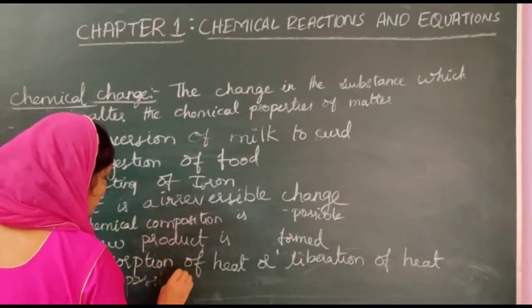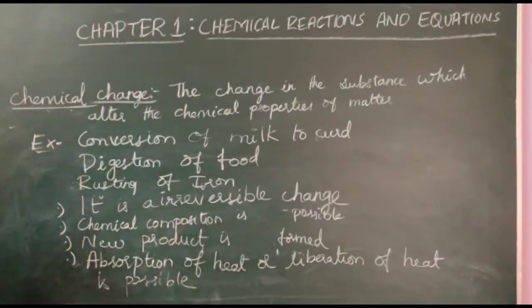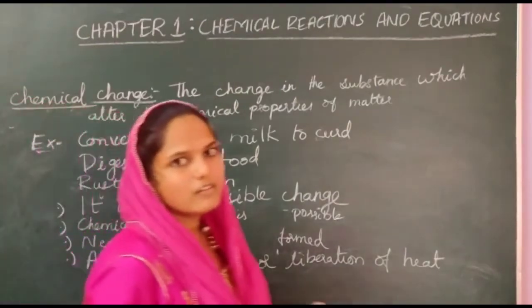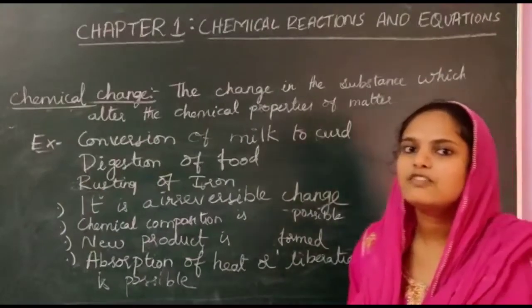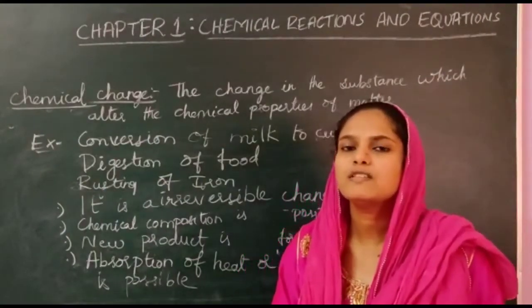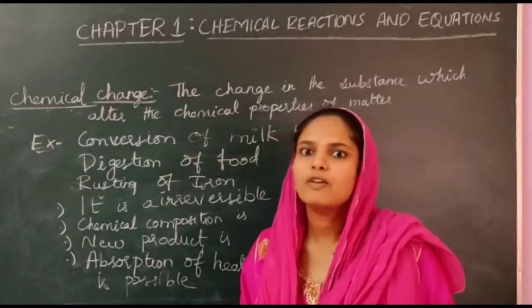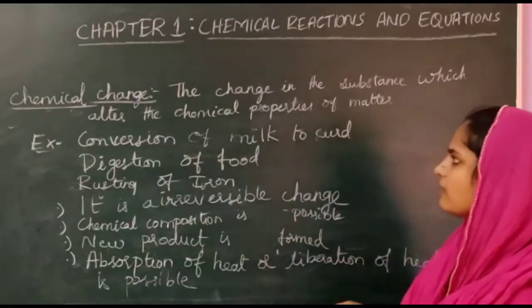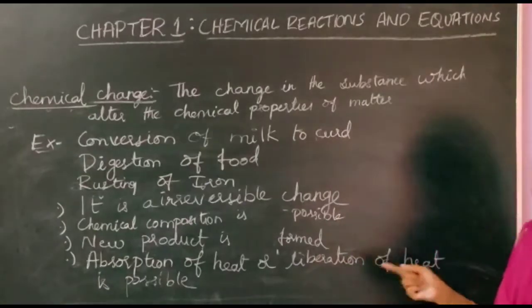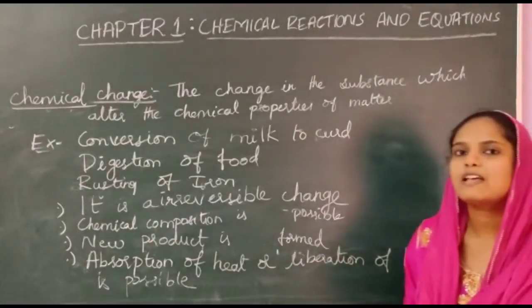What happens in physical change? In physical change, only some changes occur during heating or cooling. Here, when any change is going to be a chemical change, there will be absorption of heat or release of heat, or liberation of heat. Then only the chemical change is possible. So, very simple as that.